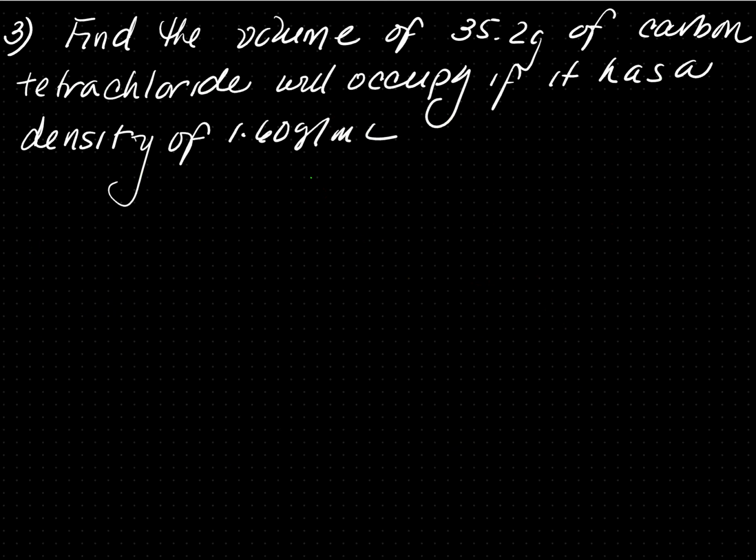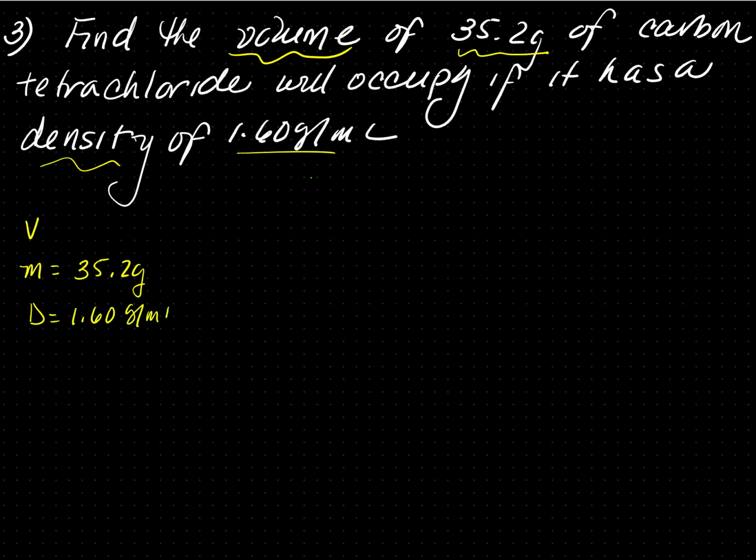Pause the video, solve this problem on your own, and then check your answer. Find the volume. So we are looking for volume of a 35.2 grams. Since the units are grams, we know this is mass. It's 35.2 grams. It has a density of 1.60 grams per ml.